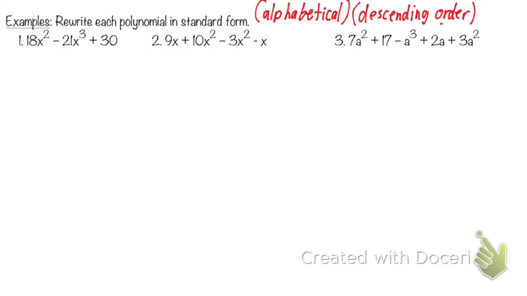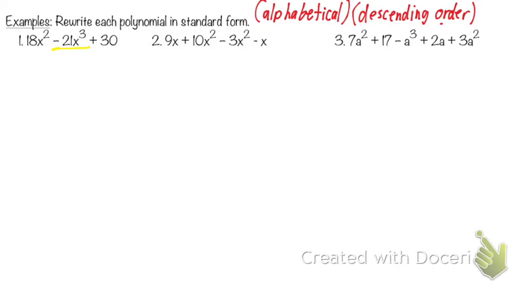So of these, 18x squared minus 21x to the third plus 30, are there any issues alphabetically here? No, okay. So they're all x's. But which one of these is going to come first? The negative 21x to the third. So I'm going to put one underline underneath that. I really encourage you guys to put one underline underneath that because it's coming first.